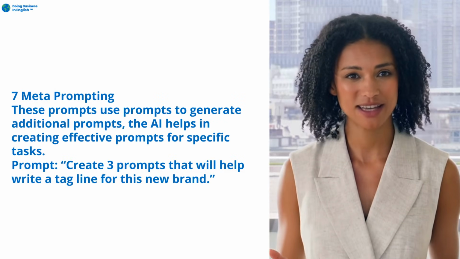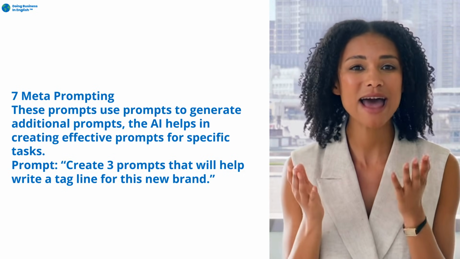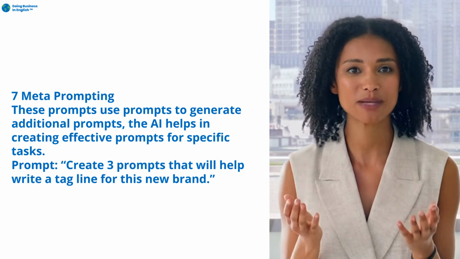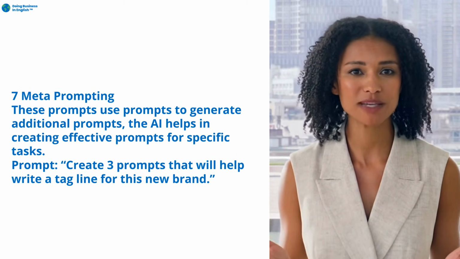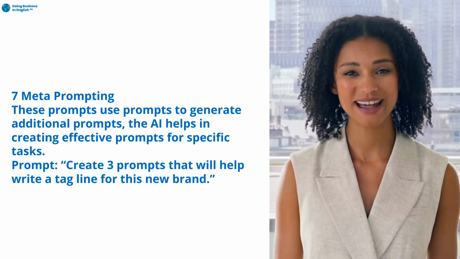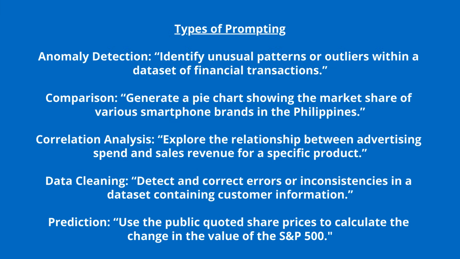Finally, meta prompting. These prompts use prompts to generate additional prompts. The AI helps in creating effective prompts for specific tasks. Prompt: Create 3 prompts that will help write a tagline for this new brand. There are many types of prompting. Learning a wider variety helps get more effective answers from AI.